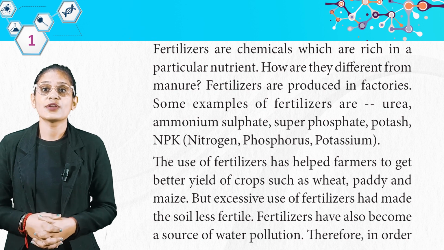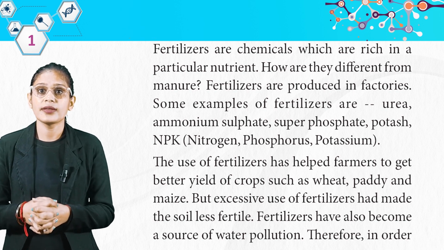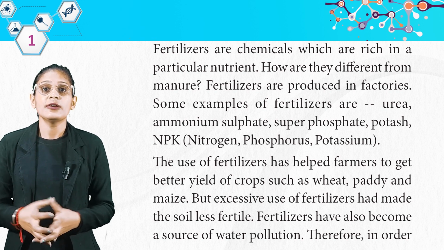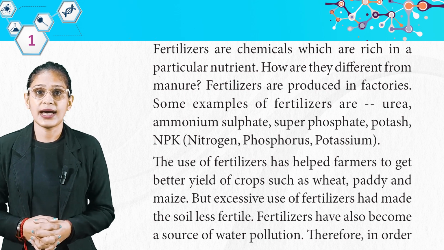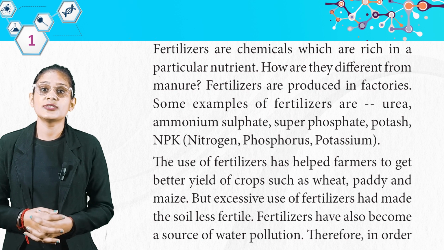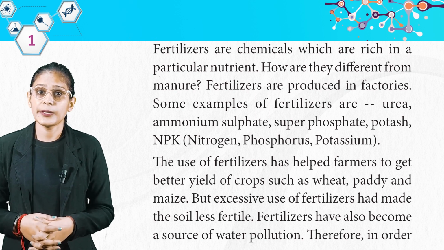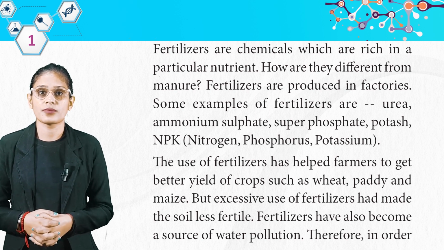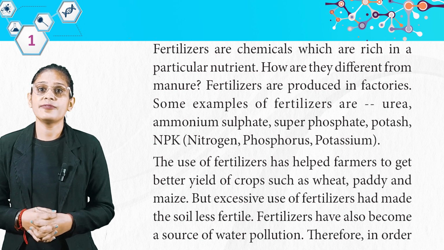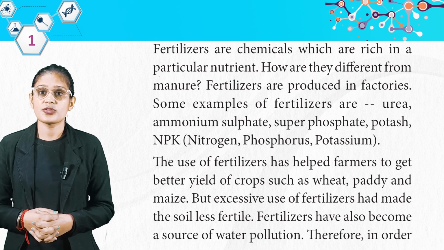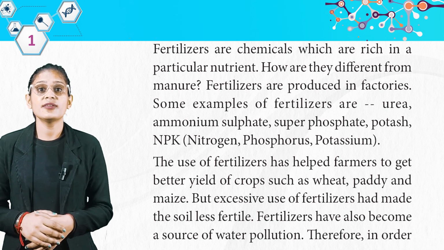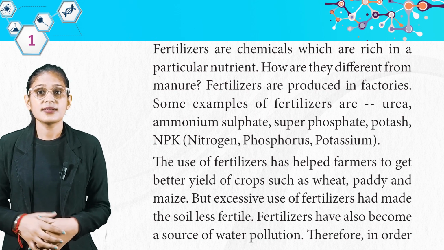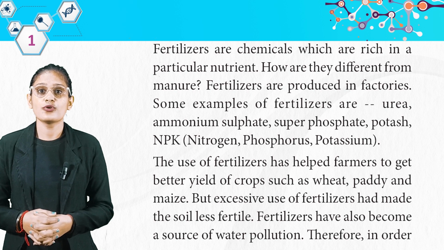Fertilizers are chemicals which are rich in a particular nutrient. How are they different from manure? Fertilizers are produced in factories. Some examples of fertilizers are urea, ammonium sulfate, superphosphate, potash, NPK: nitrogen, phosphorus, potassium. The use of fertilizers has helped the farmers to get better yield of crops such as wheat, paddy, and maize. But excessive use of fertilizers has made the soil less fertile. Fertilizers have also become a source of water pollution.